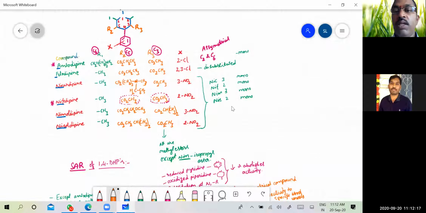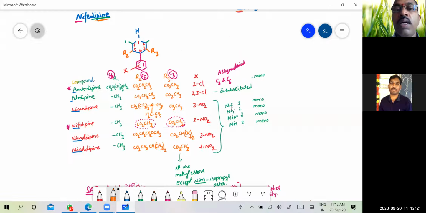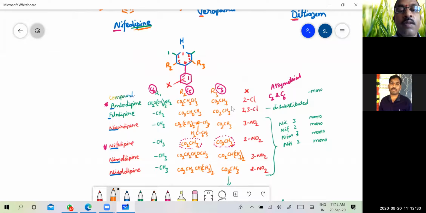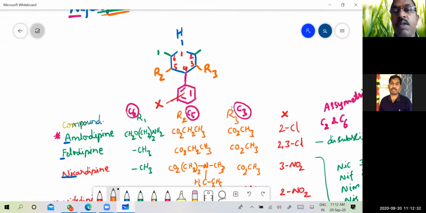Then coming to the structure of the 1,4-dihydropyridine class. Here is the basic nucleus or skeleton of 1,4-dihydropyridines. Here you have the R1 substitution, and here it is CH3. Actually, a double bond exists here.